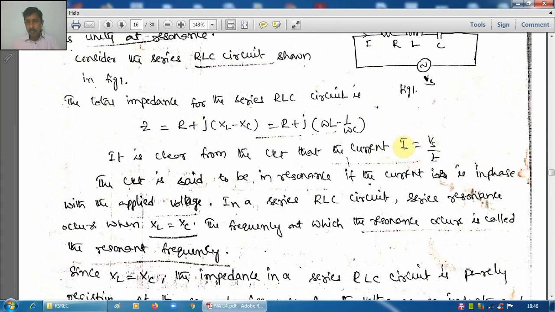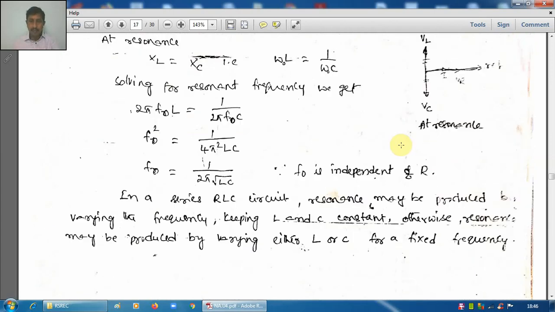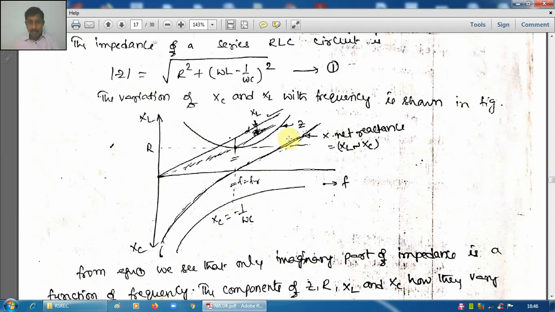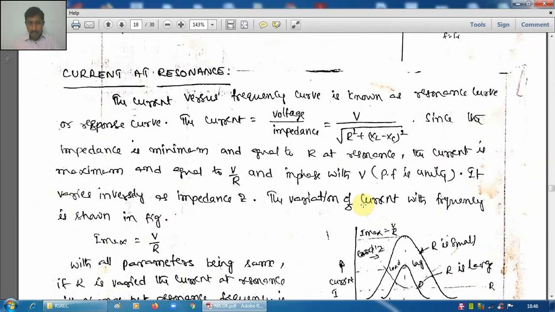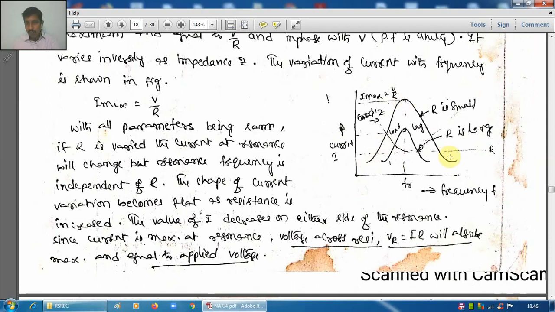In an AC circuit, current I equals V by Z. I is inversely proportional to Z, so it varies inversely as Z. As Z has a V shape, current is opposite, an inverse V shape. If we increase the frequency, current increases, reaches its maximum value at the resonant frequency, and again starts decreasing. This is the curve for one value of R.